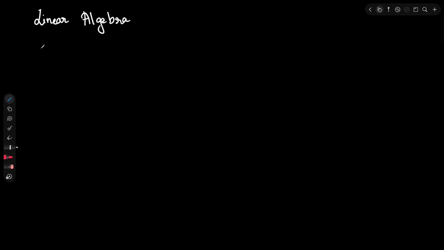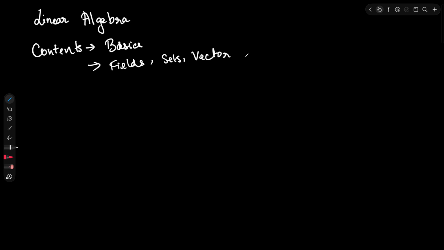So the contents of this course will be: we will start with the basics of linear algebra, and after that we will move on to fields, then sets, then vector spaces. After vector spaces we'll move to eigenvalues and eigenvectors, and we will intuitively understand what eigenvalues and eigenvectors actually mean on the state space and on the coordinate geometry space.